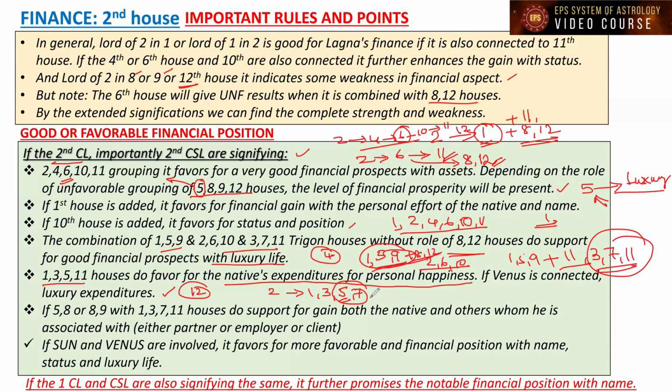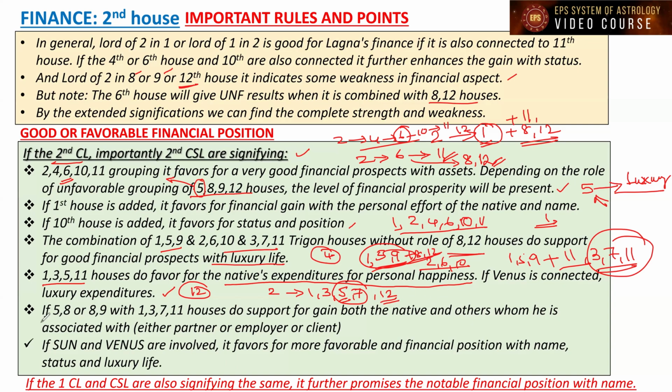He will help others. You understand? 1, 3, 5, 7, and 12 also joining hands. He will help others by losing money or spending money on others. So that way also we can interpret. If Venus is also connected, luxury expenditures, because Venus is the Karaka for luxury and also beauty and all these things, right?